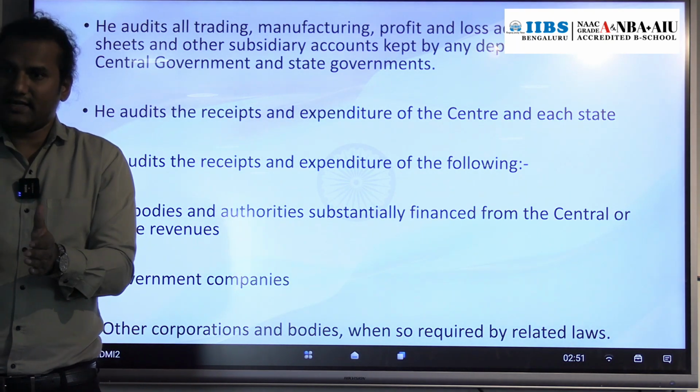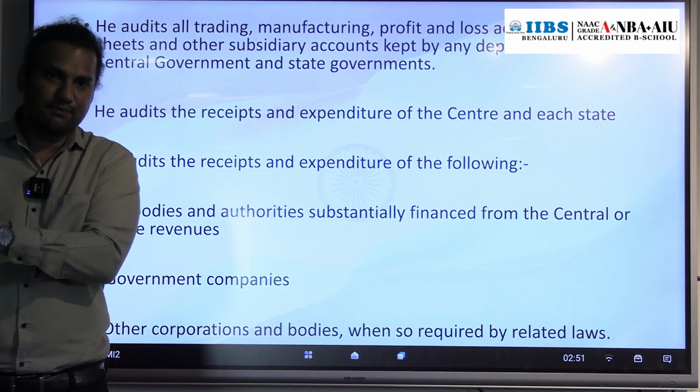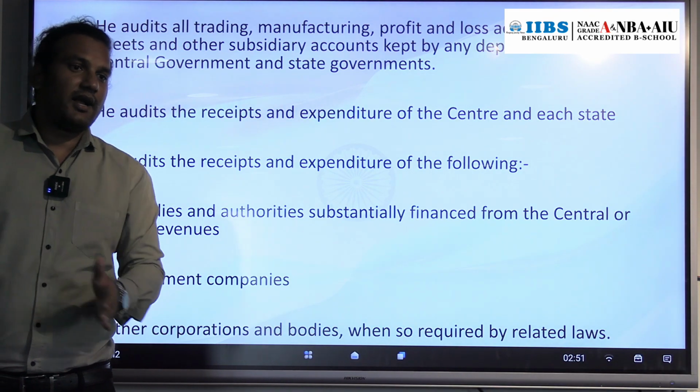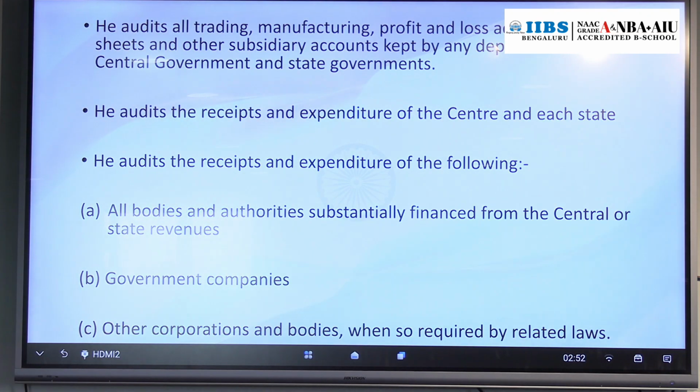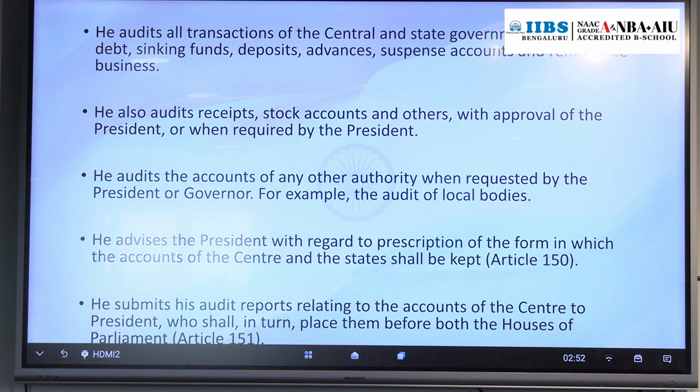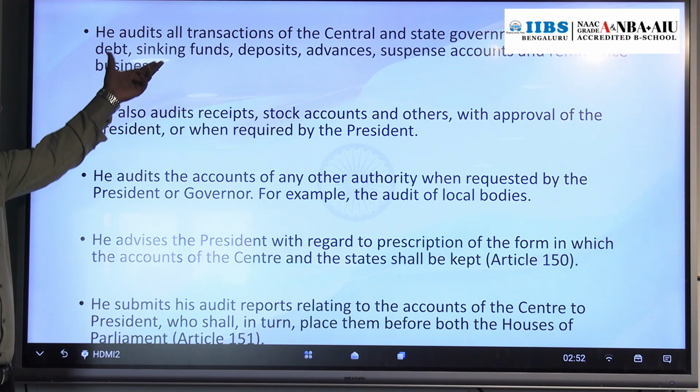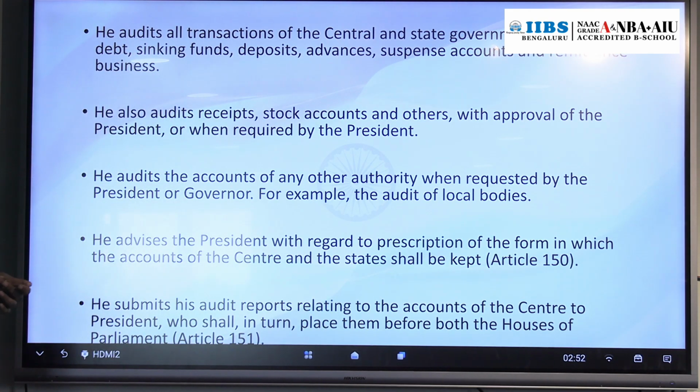Or if the law says that this body's account should be audited by CAG, then CAG will audit those body accounts. Then apart from that, he also audits the transactions of central government and state government related to debt, sinking fund, deposit, advance, suspense account as well as the remittances business. In short, each and every transaction of central government and state government, he audits.